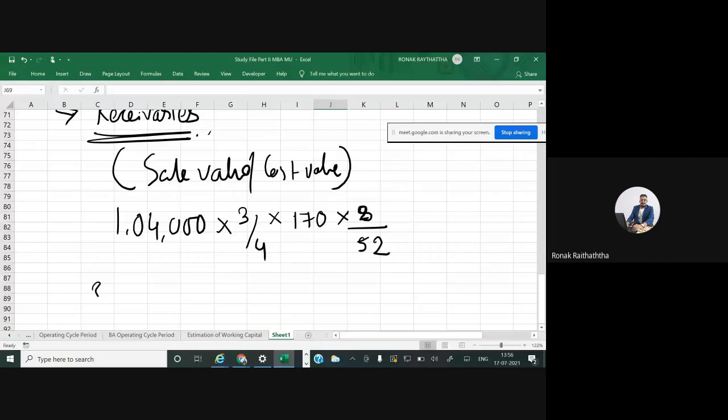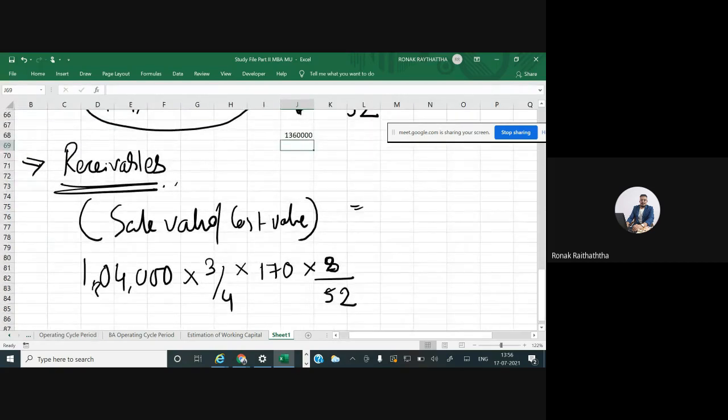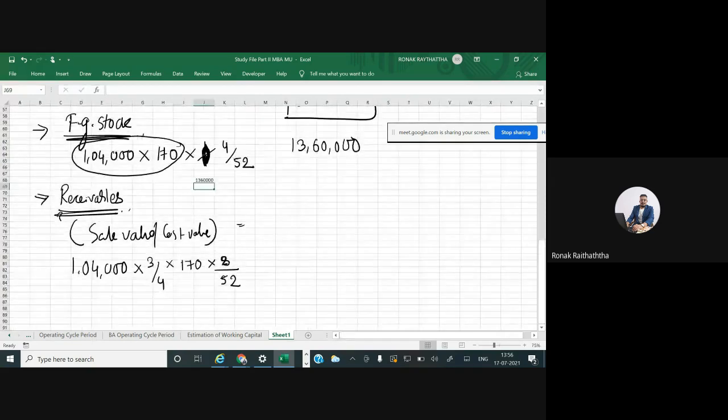This much of money you will have to keep aside just for your receivables purposes. Can someone tell me what do we get here? 12,000?